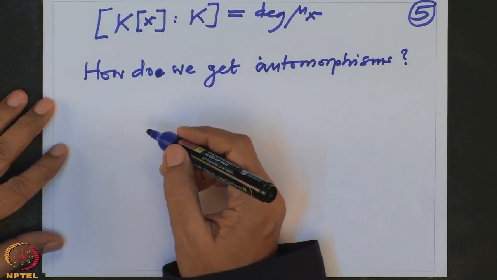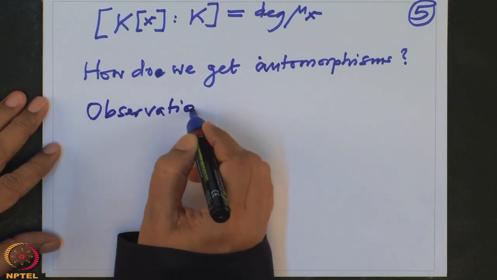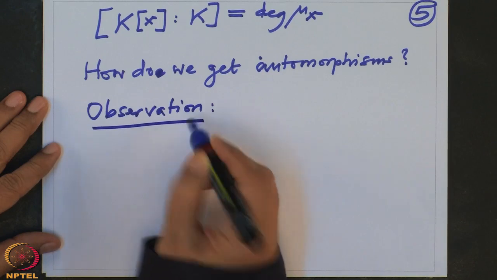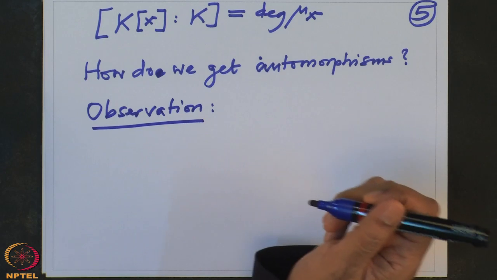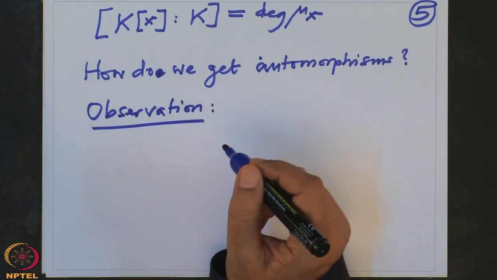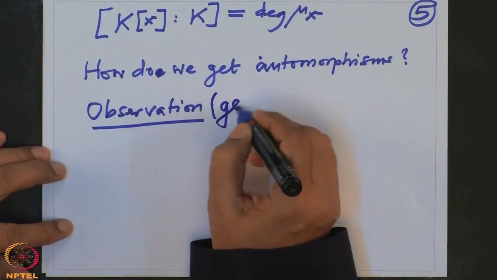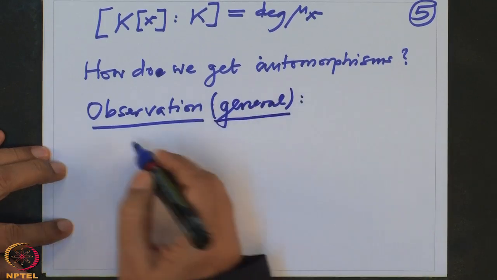And then we want to count also, and we want to say in which case they will be equal to the degree of mu_x. So this is a very important observation which we will use again and again. And this observation is general. In this observation I need not assume that it is a simple extension. So I want to write this general observation, which is used very often in Galois theory. So let L over K